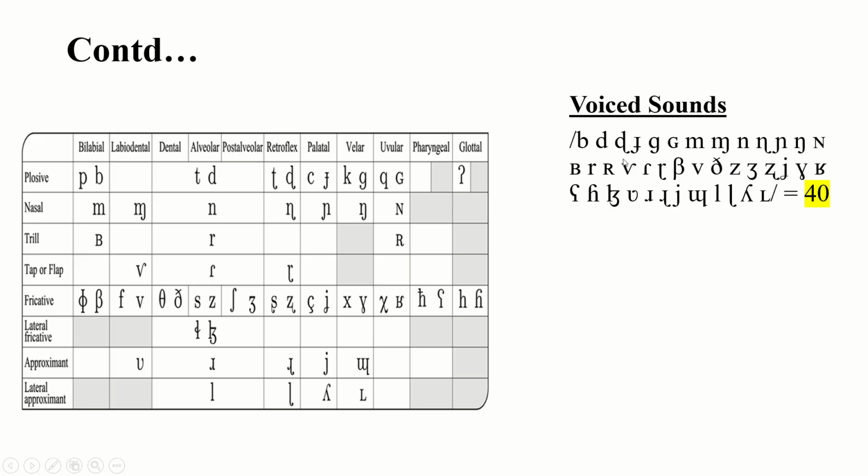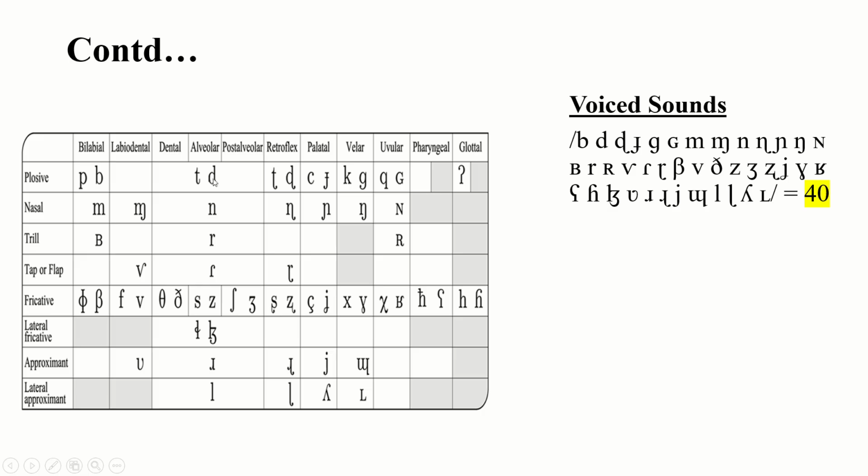And voiced sounds means the sounds which are given on the right hand side. So look at this: pa, ba. Pa is given on the left hand side, so that is voiceless. Ba is given on the right hand side, that's why it is voiced.